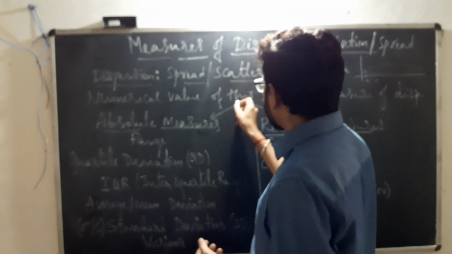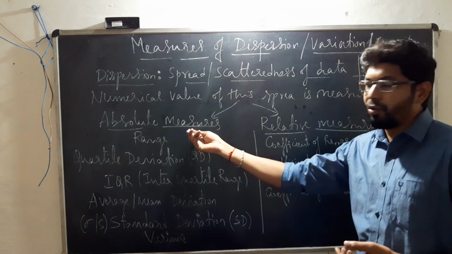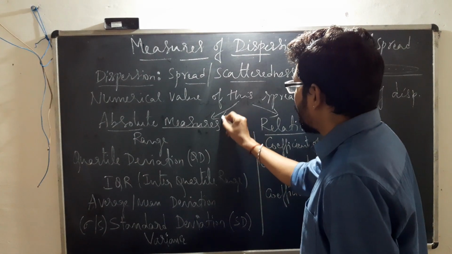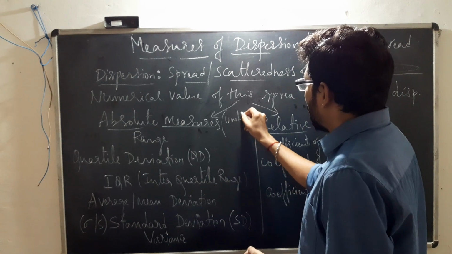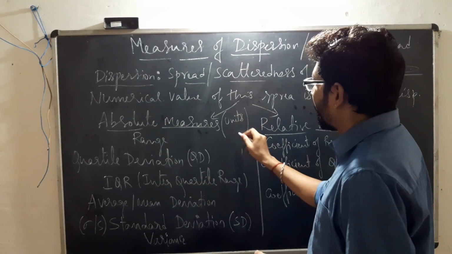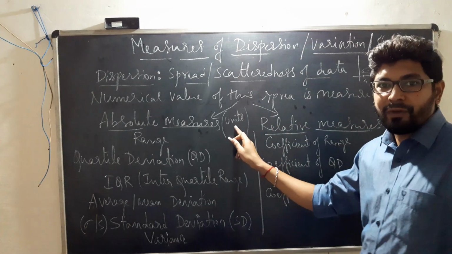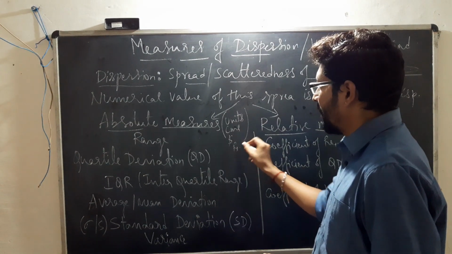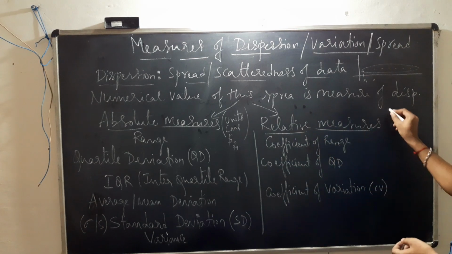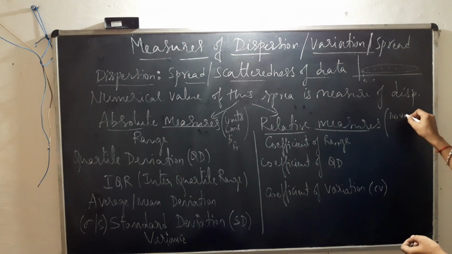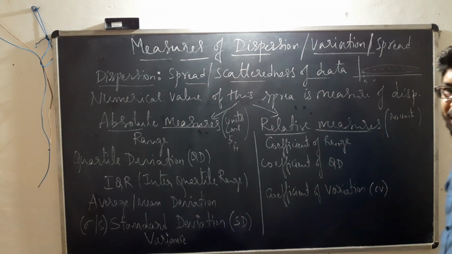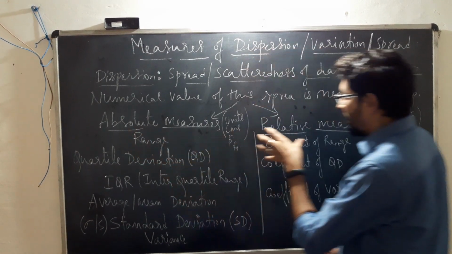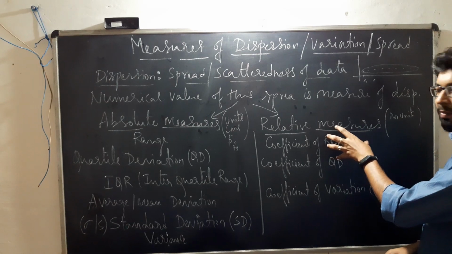These measures of dispersion are broadly categorized into two groups: absolute measures as well as relative measures. Absolute measures are those measures which capture the spread in terms of the original units of measurement of the variable, like centimeters or dollars or rupees, etc. Relative measures are those which don't capture the unit of measurement of the data. So along with the units of measurement of the variable x, they are free from the units of measurement of the variable x.